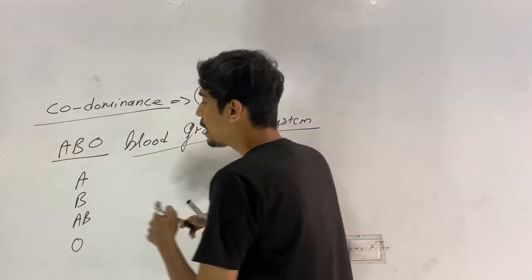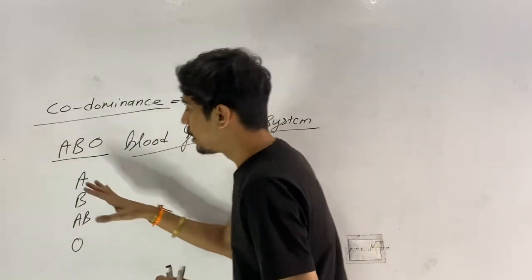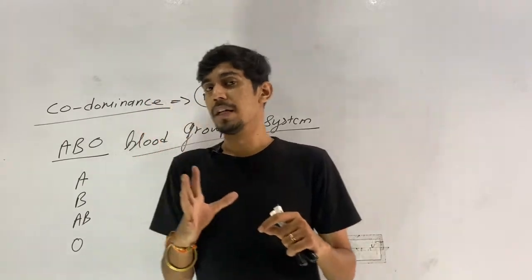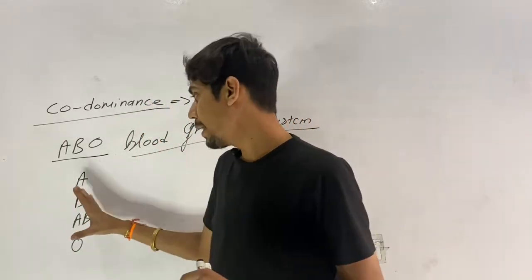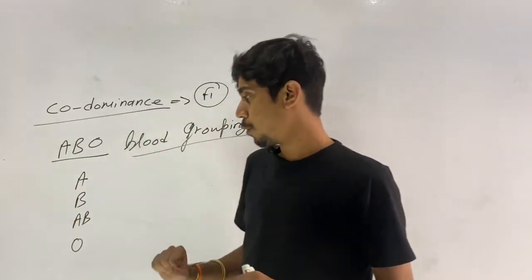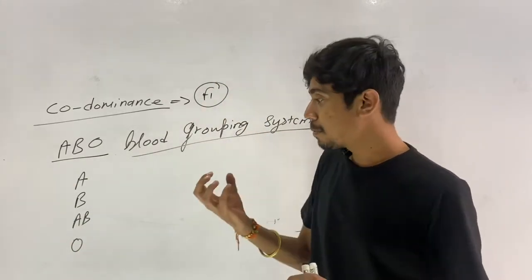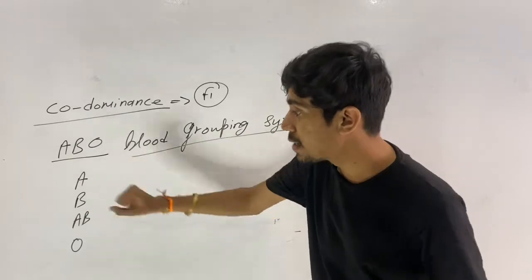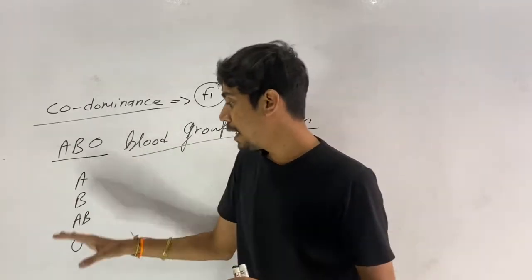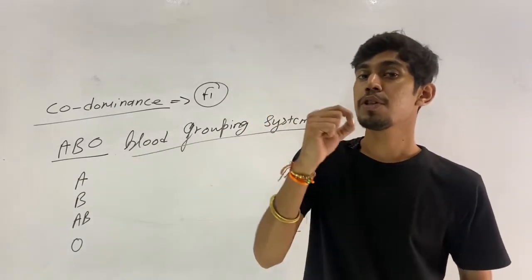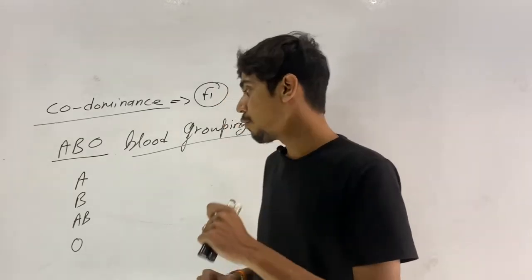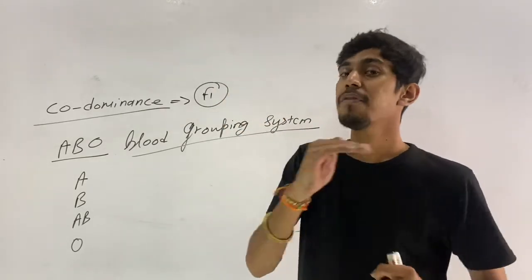Now, how are these blood groups decided? This is decided by a particular gene. What is the specific condition in the blood which decides this particular blood group A, B, and O? It is the presence of a polymer sugar on the surface of RBC.